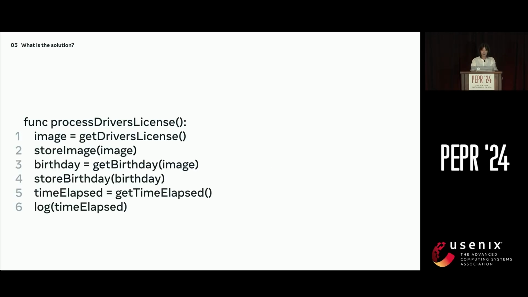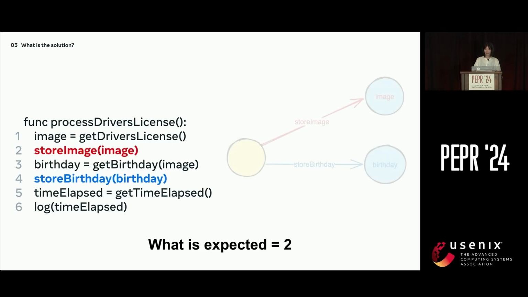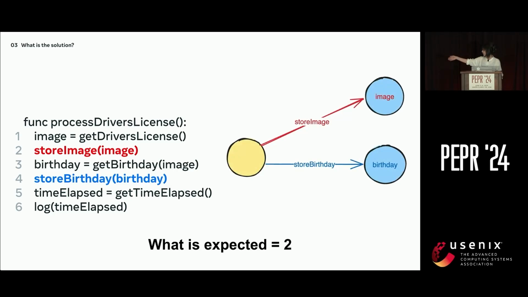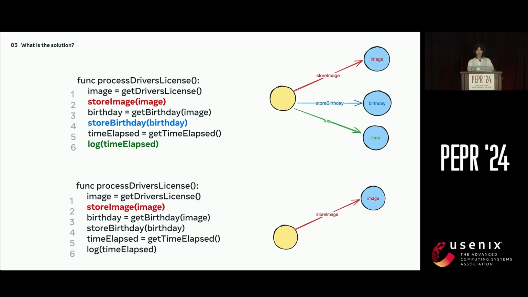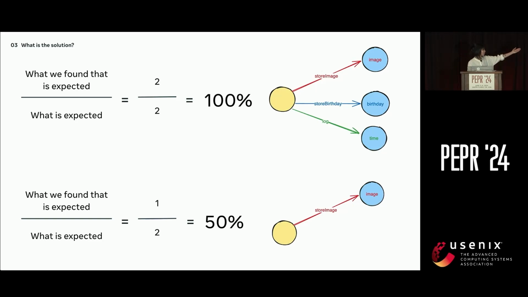Let's say we have a system that simply implements that example function we talked about earlier. Here, the ground truth flows will be the flow from the image to storing the exact copy of the image, and the flow from the image to deriving the birthday and storing that derived birthday data. Once we have our ground truth, then we can calculate how well the tools did in finding them. This was our recall. So bringing back our two hypothetical tools from earlier, we can calculate that our first tool has 100% recall because it found all the ground truth flows. And our second tool has 50% recall because it only found one of the two ground truth flows.